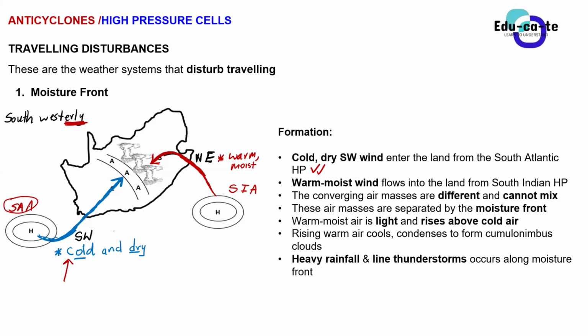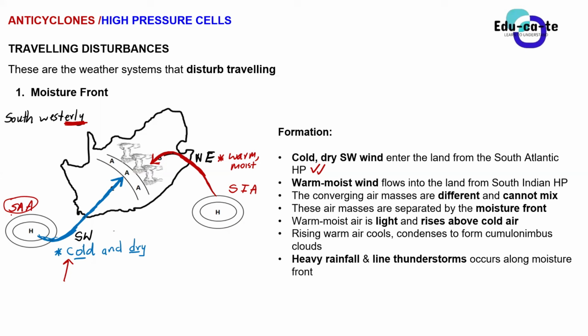So that's the one that we have at first. It's a cold, dry southwesterly wind. Guys, when we describe these terms, be specific. Don't just say we have got a cold wind from the Atlantic Ocean. No, it's cold and it's also a dry wind, and it's southwesterly. That's its direction. It enters the land from the South Atlantic high pressure.